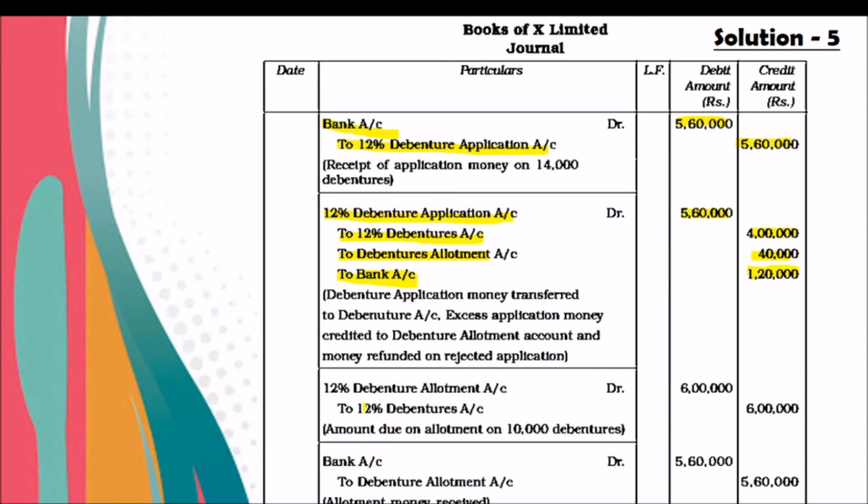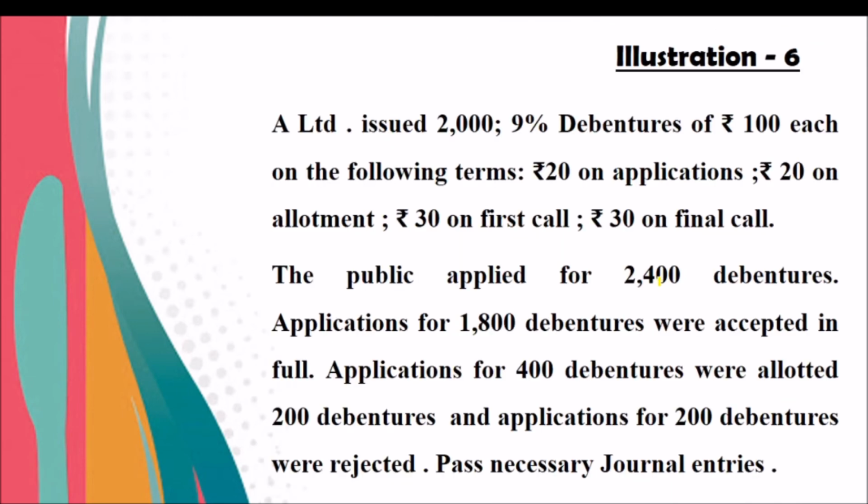And when the amount of allotment money is due, 12% debenture allotment account to debentures 6 lakh. Bank account to debenture allotment 5,60,000. Why 5,60,000? Because there is already an amount adjusted from excess application, that is 40,000. So 6 lakh minus already received 40,000. In bank we have to get only 5,60,000. Again, please learn this problem to know more about the oversubscription.